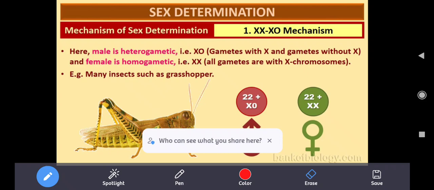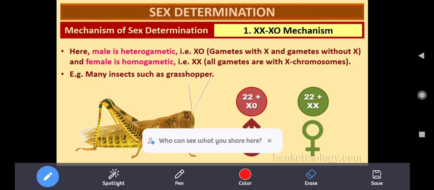Two kinds of gametes are produced: one consists of X and another does not consist of X, which is called O. The female is homogametic, XX, so all gametes carry the X chromosome. Many insects such as the grasshopper have this type of mechanism, XX and XO type. The male grasshopper is XO.